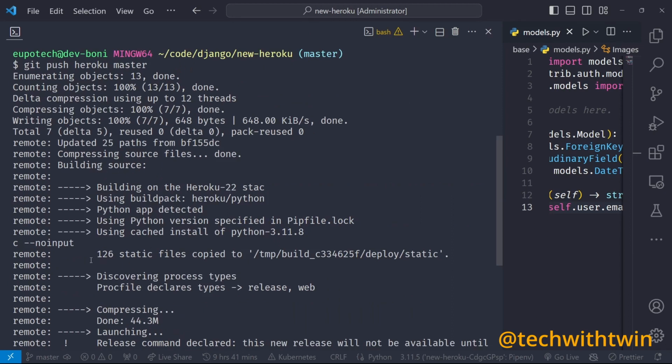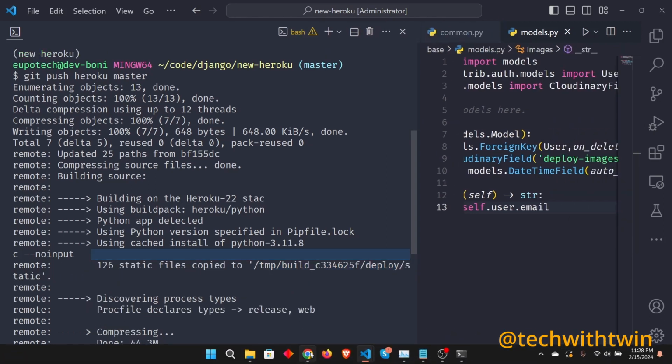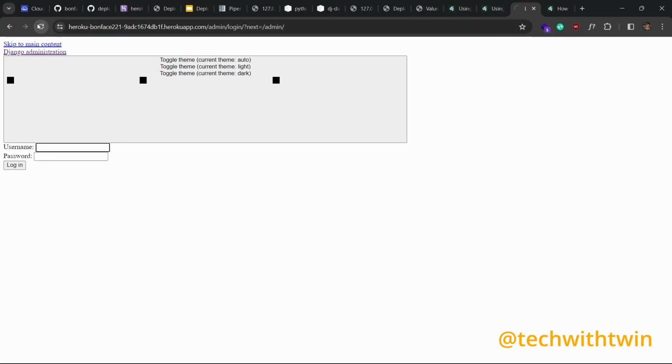I want to show you. 126 files copied to the slash tmp build deploy then static. So Heroku collected the static files for us because previously we forgot to add the static root. So if we go back to our app and try to refresh here, it's still not working. Should be working.